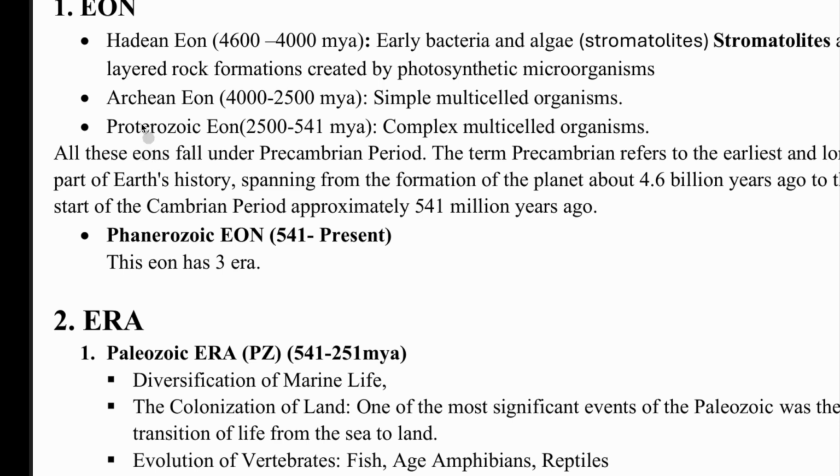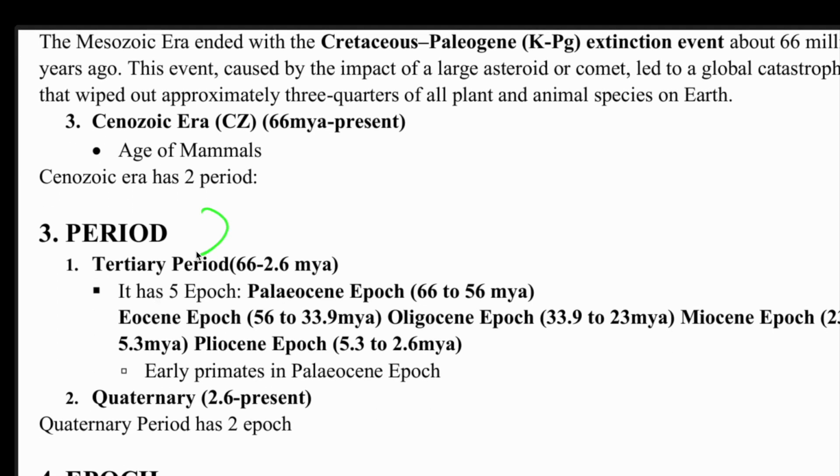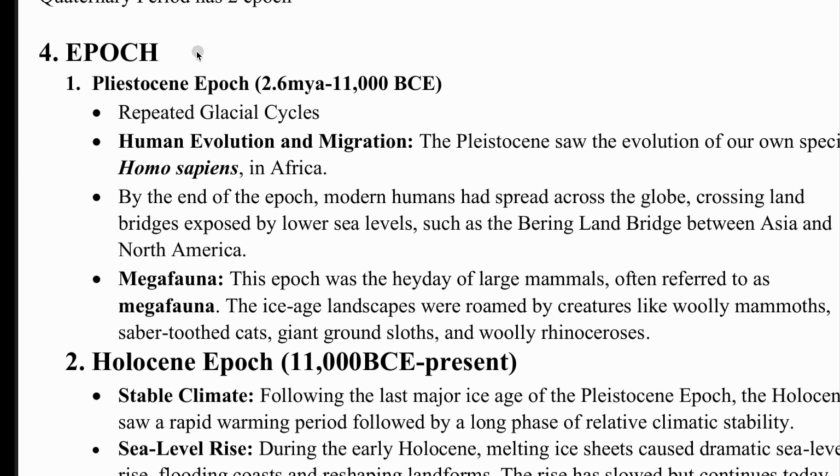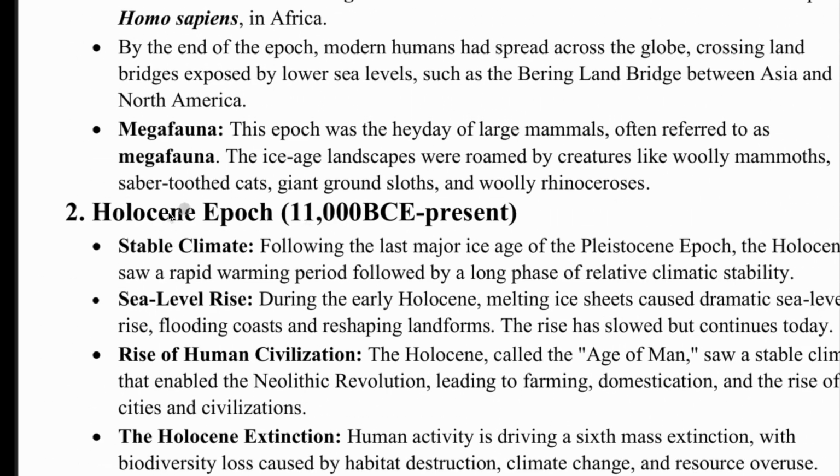Okay, the second is era, and again if we go down we have period. Okay, we have epoch. Okay, epoch is where we are now. From epoch also we have this Holocene epoch.